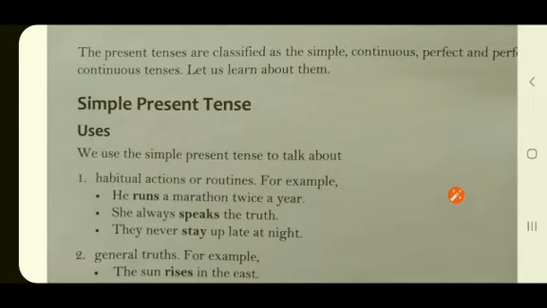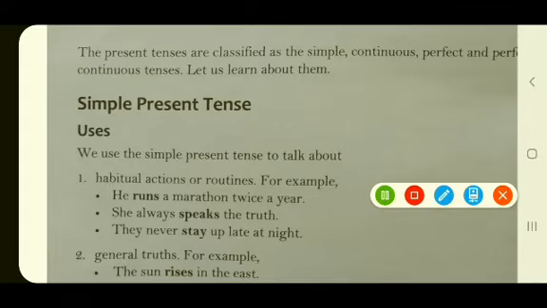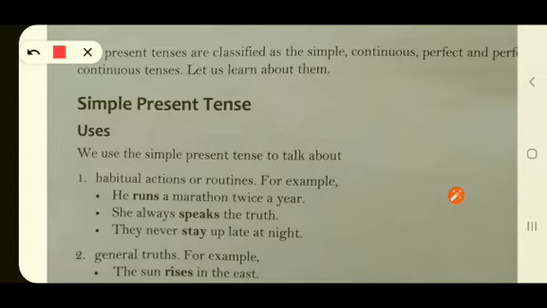The present tenses are classified as the simple present tense, continuous present tense, perfect present tense and perfect continuous tense. Let us learn about each one of them. So first we talk about the simple present tense.